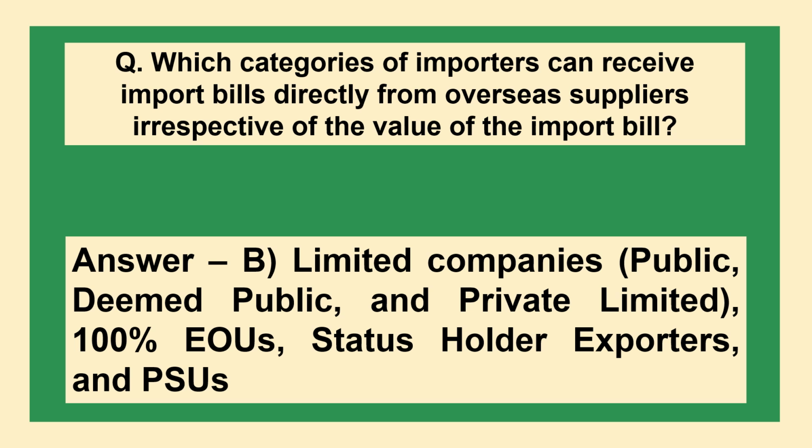The answer is option B. Limited companies, public, deemed public and private limited, 100% EOUs, status holder exporters and PSUs.